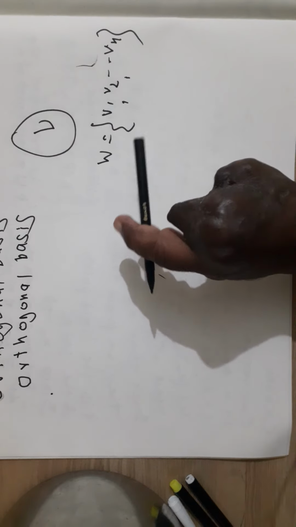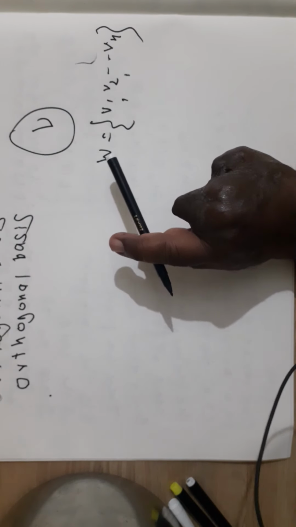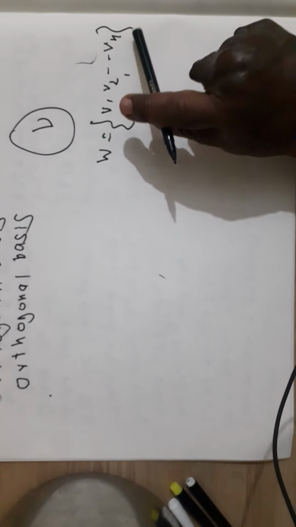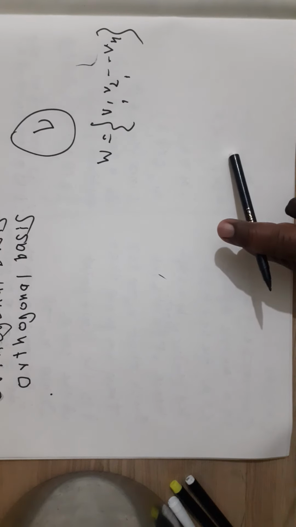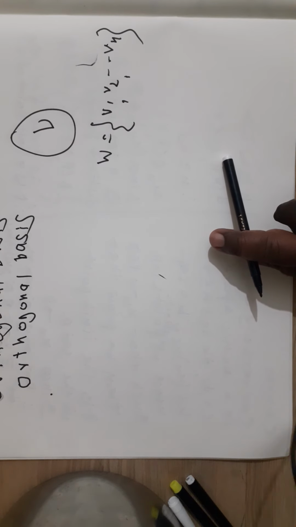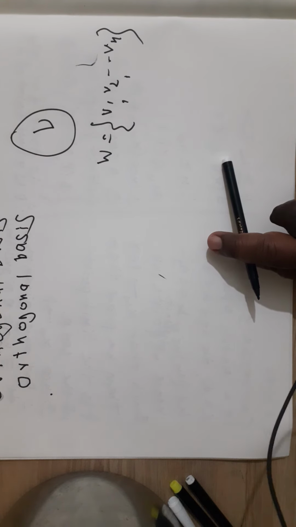Number one condition is that W is a linear independent set, that is, the vectors v1, v2, vn are linear independent vectors. And number two condition is that every superset of W, that is, any set of V containing W, is a linear dependent set.